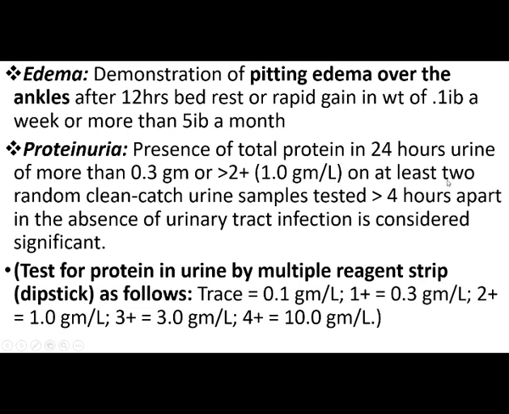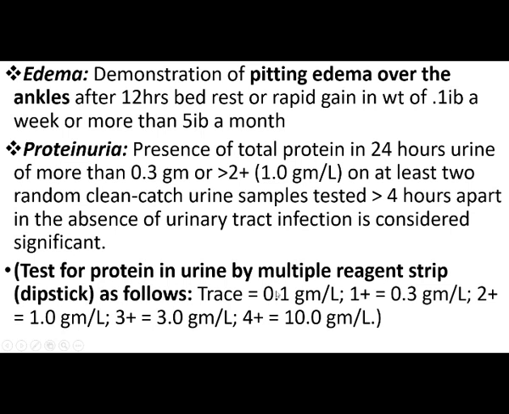Then is the proteinuria. The presence of at least 2 random clean catch urine samples tested more than 4 hours apart, in the absence of urinary tract infection, is considered as significant. And it is said that she is having proteinuria. So that is 2 times, 4 hours apart, when we check. If it is more than this value, it is known as proteinuria.